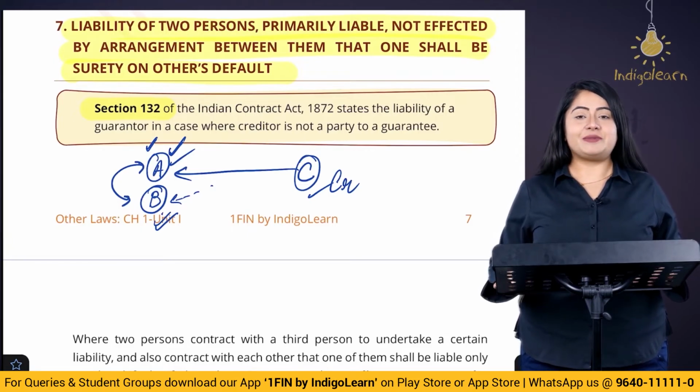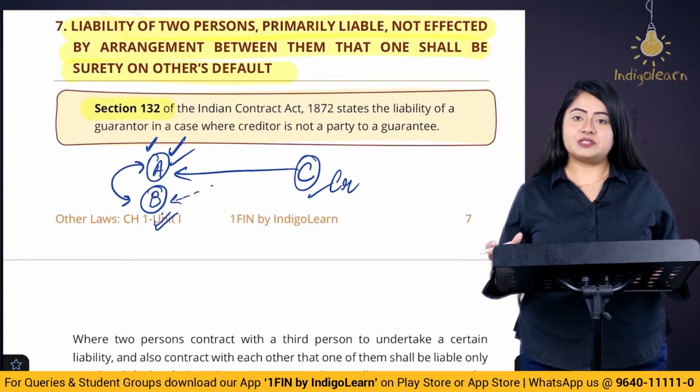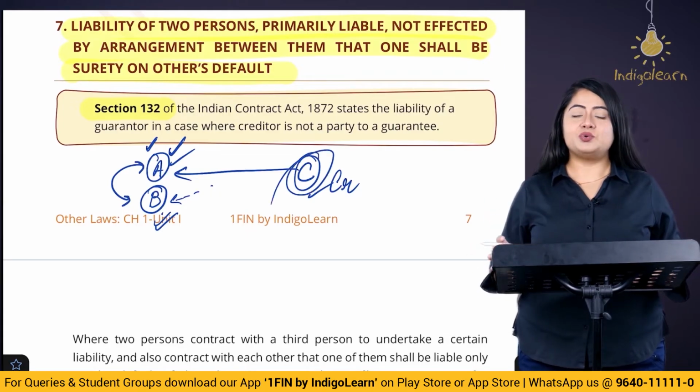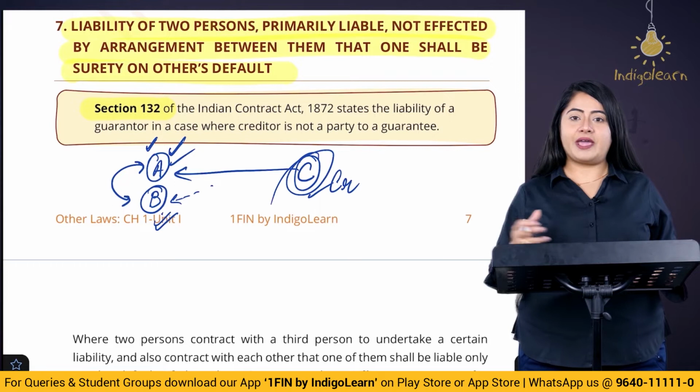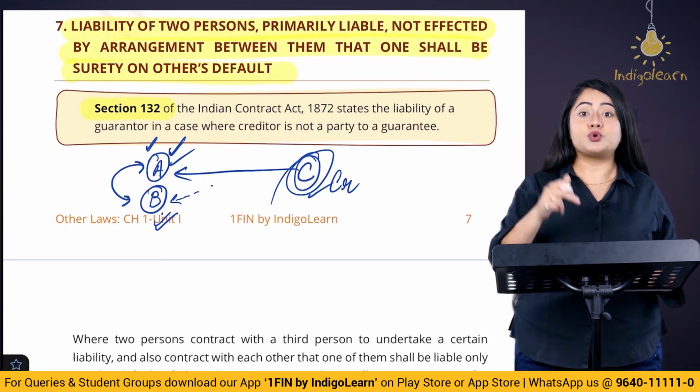In that case, please tell me later on, if suppose on the due date, if there is default on repayment of this amount, can this C, who is the creditor, sue any of these parties by saying that you are the surety?